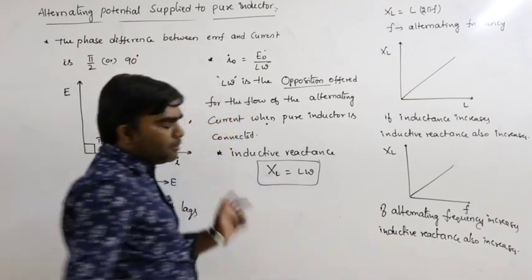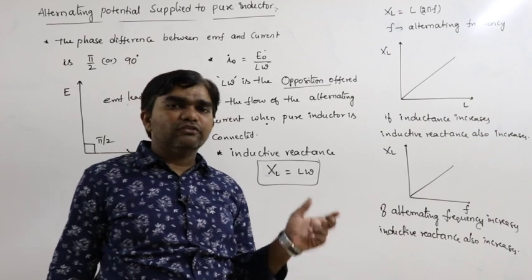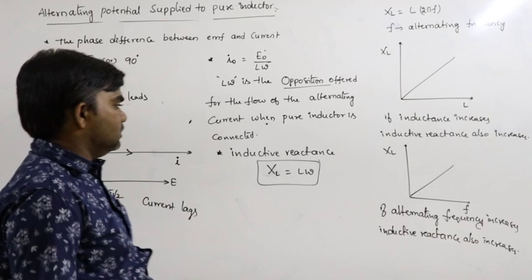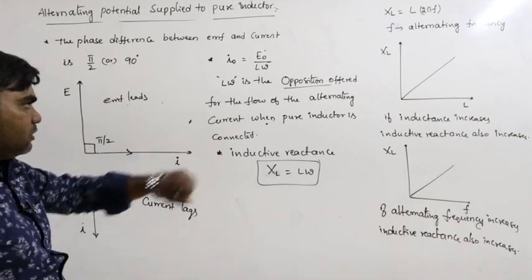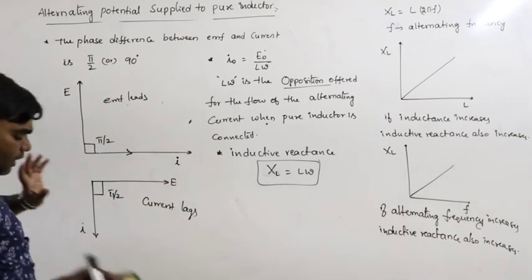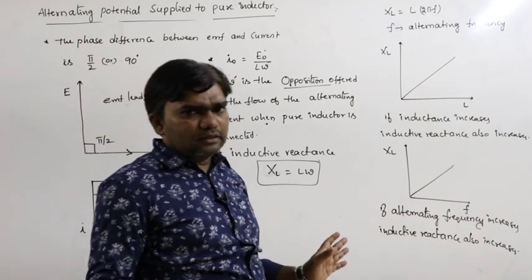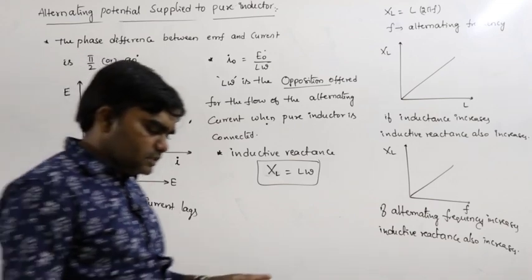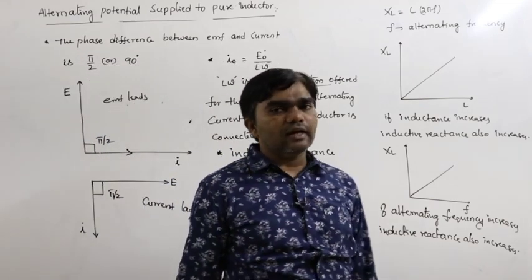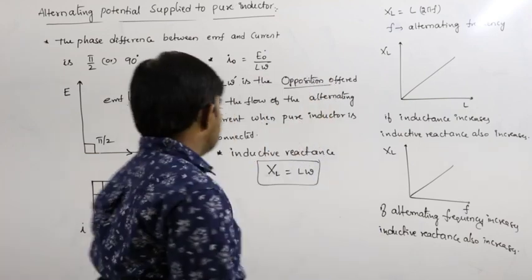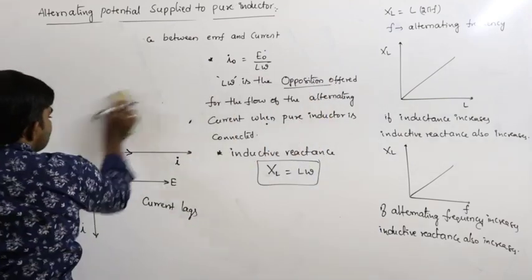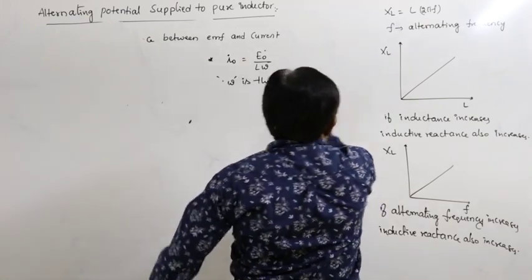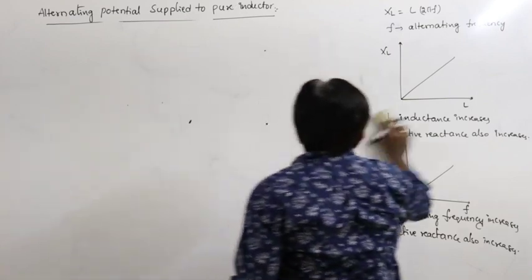What is meant by inductive reactance? Opposition offered for the flow of alternating current when a pure inductor is connected. This is the graph connected to this. And when the pure inductor is connected, the phase difference between the EMF and current is 90 degrees. So remember that. What happens to the power factor and power consumed in the circuit?